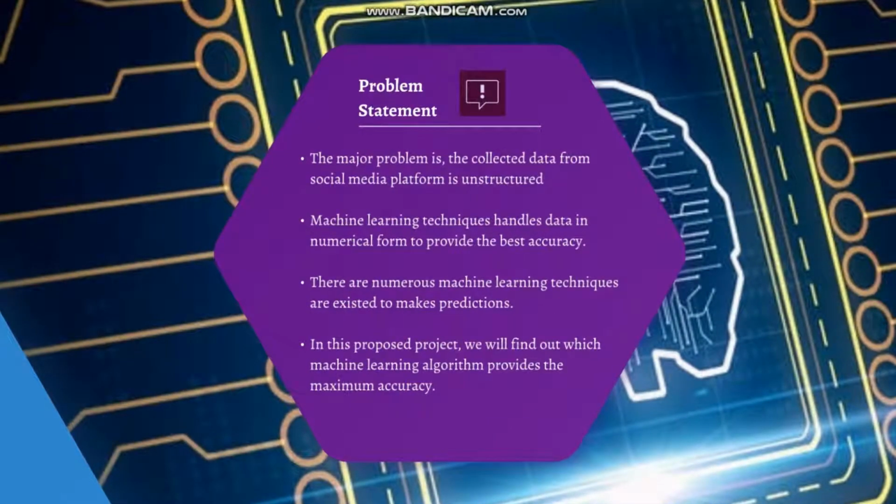Here are a few problem statements. The major problem is the collected data from social media, which is Twitter, is unstructured. And also, machine learning techniques handle the data in numerical form to provide the best accuracy. There are numerous machine learning techniques executed to make predictions. In this proposed project, we will find out which machine learning algorithm provides the maximum accuracy.